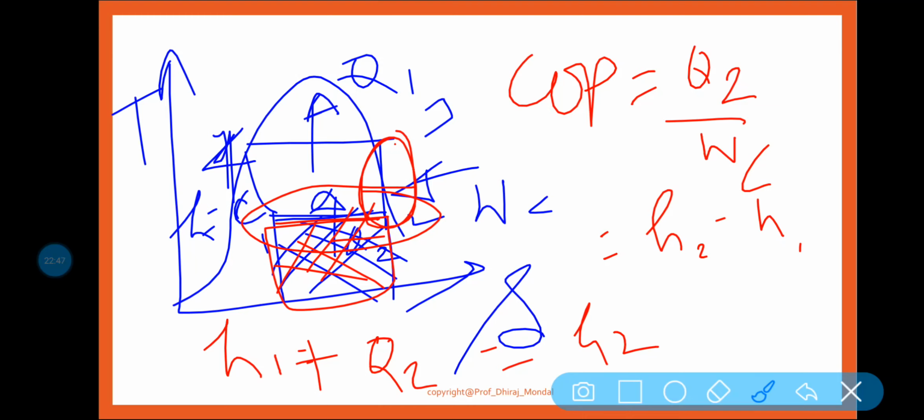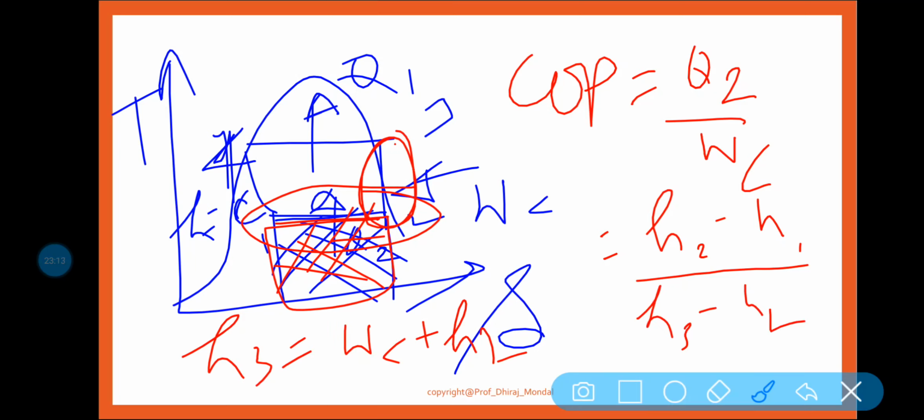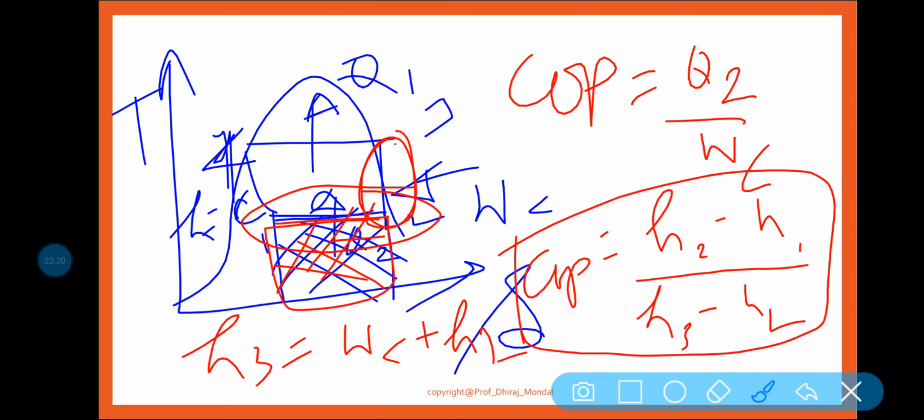Clear? By the help of the steady flow energy equation between points 1 and 2. Okay. Next. So here basically Q2 is equal to H2 minus H1. What is the WC? Same process. H3 is equal to WC plus H2, putting the steady flow energy equation between 2 and 3. So WC is equal to H3 minus H2. So this is the COP of the vapor compression refrigeration system.